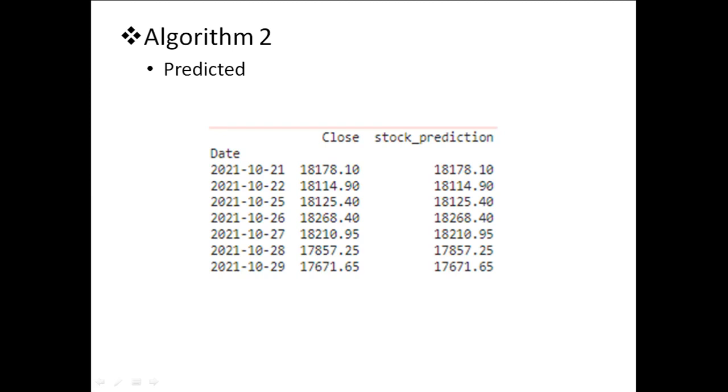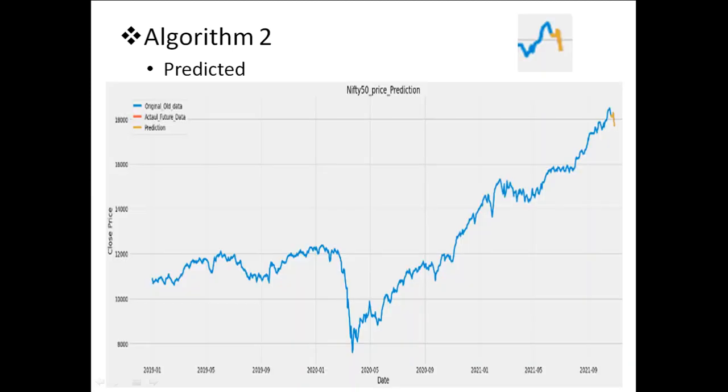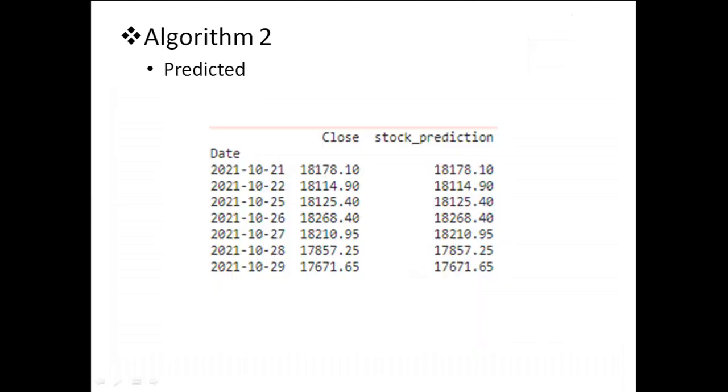Using this particular data set, the algorithm is predicting exactly the same, with no deviation between what the algorithm predicted and what Nifty actually did. By seeing these values, we may think this is a fantastic algorithm.